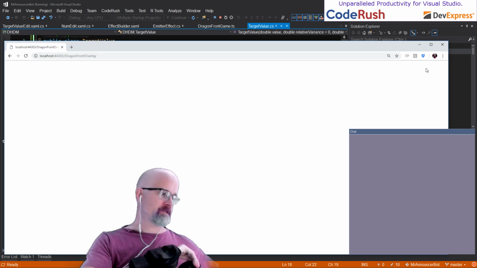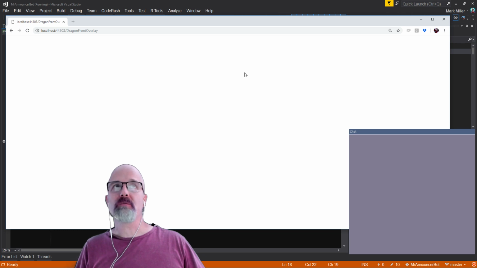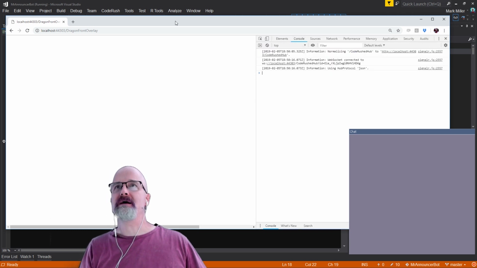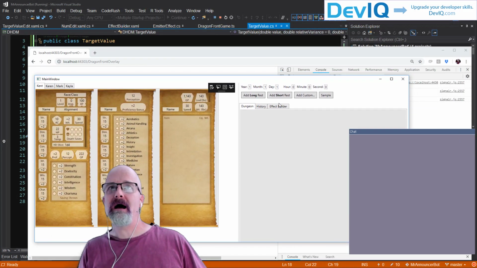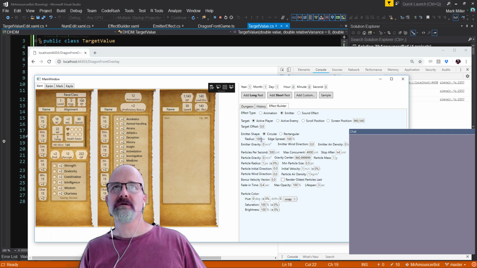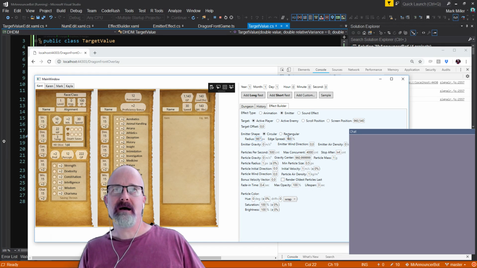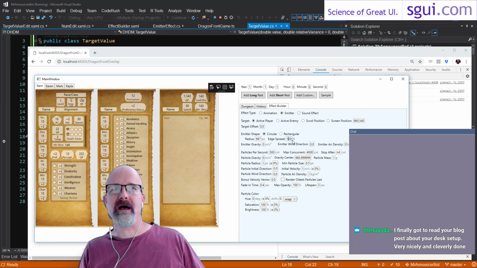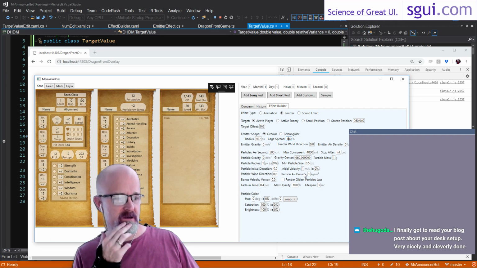Okay, I've got about 10 minutes. Can we get some kind of emitter going in 10 minutes is our question here. So let's come in here, bring up the inspector one more time. I want to review the data as it comes across. So here we are. Here's our control app. Here's our effects builder. Let's say we want to make an emitter. Let's make our circular radius. Let's make it 987, like that. And for my edge spread, I'm not dividing by 100 there, because I've got it flat out at percent. So anything that's a percent, I need to adjust it, I think, a bit.